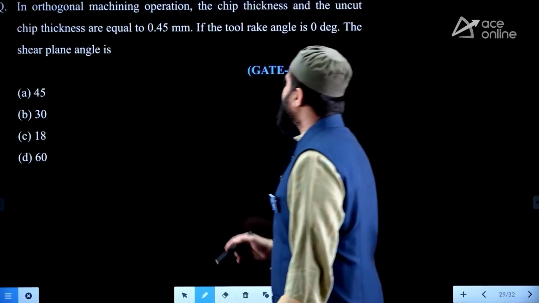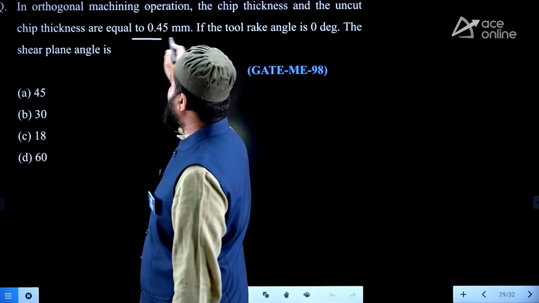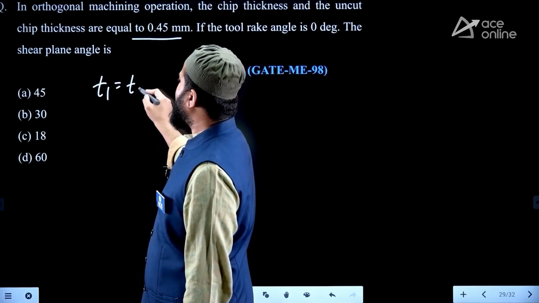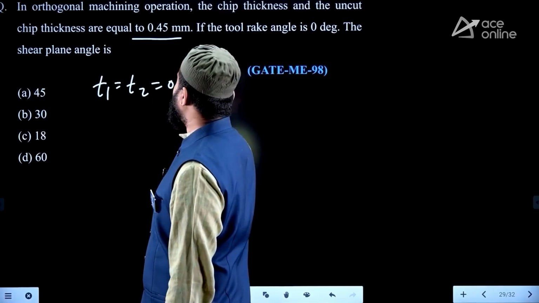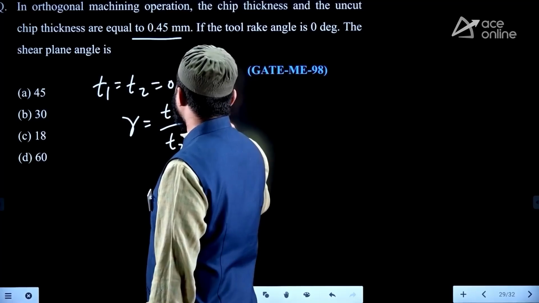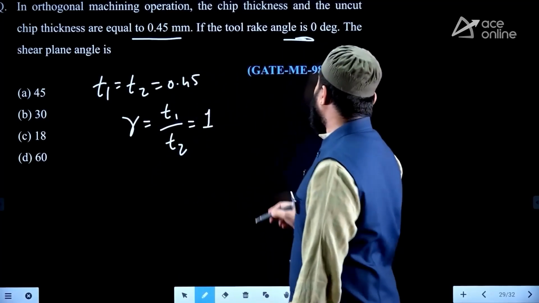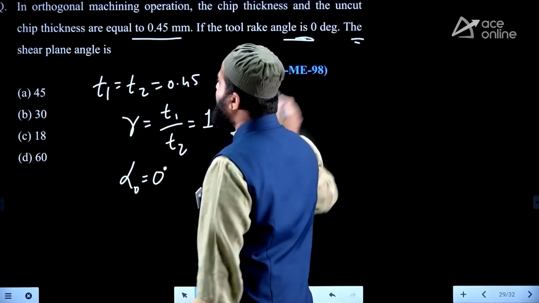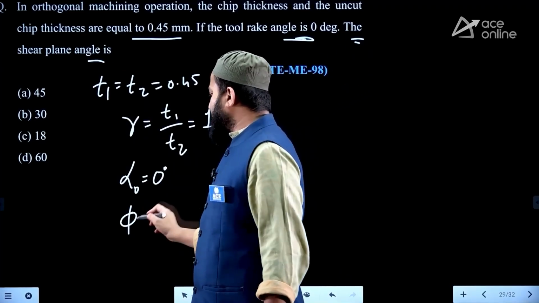In an orthogonal machining operation, the chip thickness and the uncut chip thickness are equal to 0.45. So T1 and T2 are both equal to 0.45. It means that the chip thickness ratio, T1 by T2, is equal to 1. If the tool rake angle is 0, if alpha is equal to 0 degree, the shear plane angle phi they are asking.